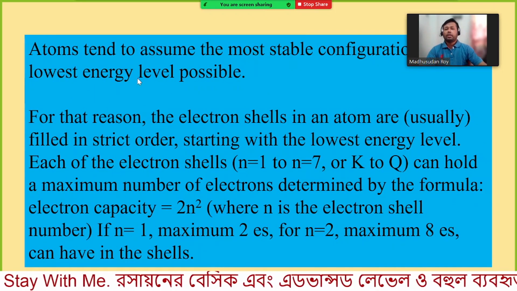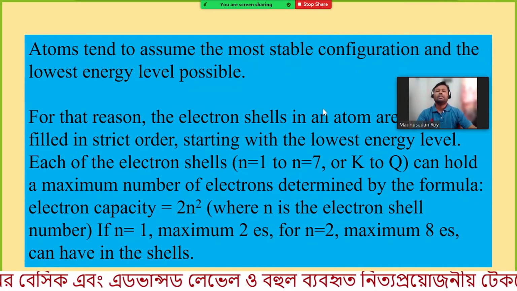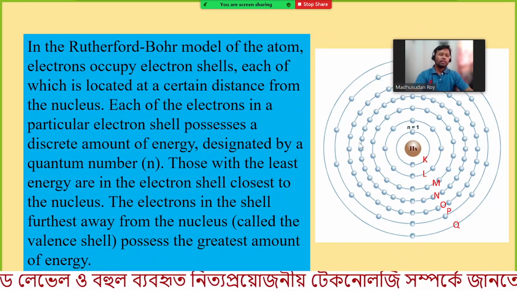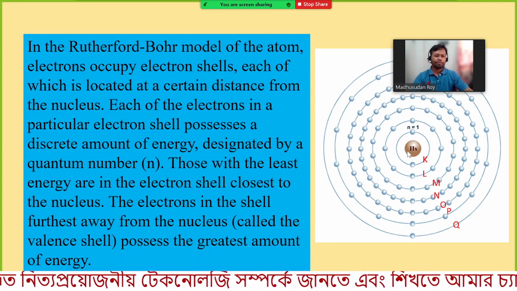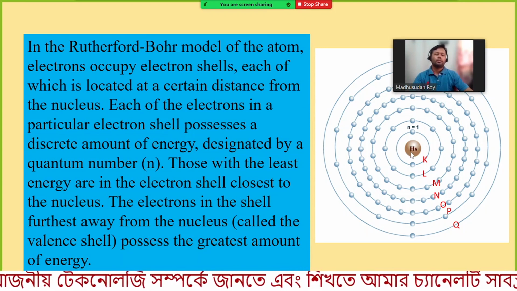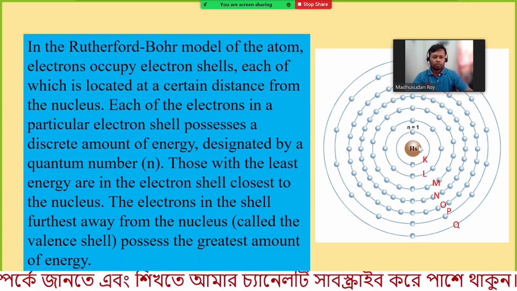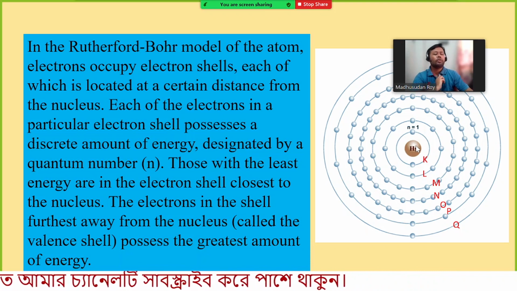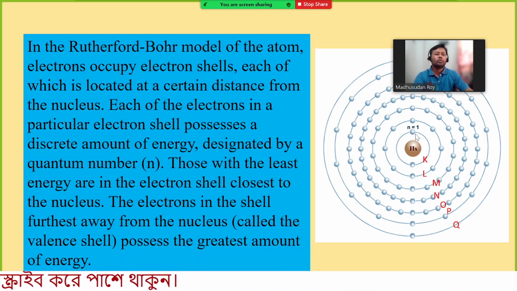Atoms tend to assume the most stable configuration and the lowest energy level possible. That means when we consider the electronic configuration of an atom, always remember that the atom will be in the minimum energy level. How is that possible?